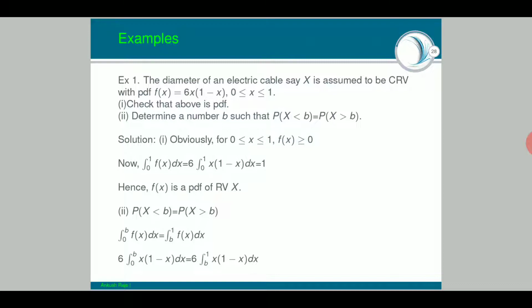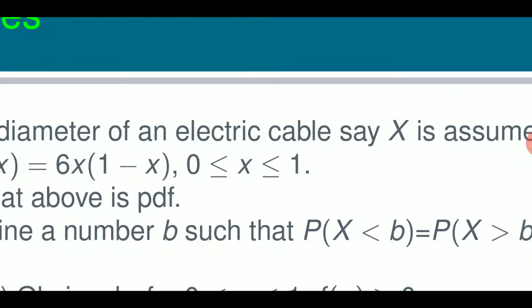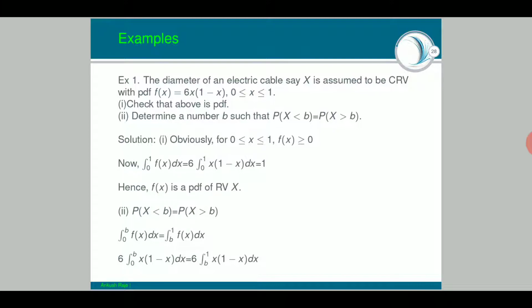Second thing, the probability of X less than b equals the probability of X greater than b. What does it mean when the probability of some random variable is less than b? It means the integration from 0 to b, where the upper limit will be b, because our whole interval is between 0 and 1. So I will play from 0 to b and b to 1 and nothing more than that. So the integration from 0 to b of f(x) dx equals the integration from b to 1 of f(x) dx.